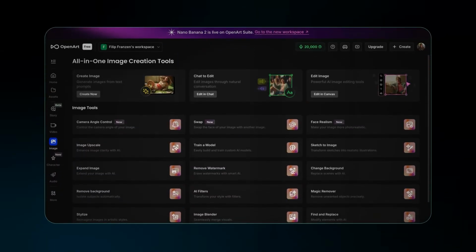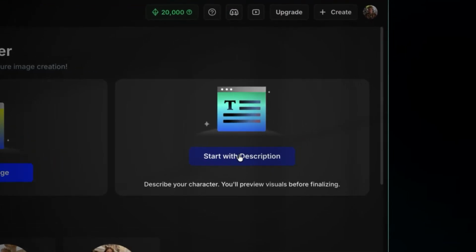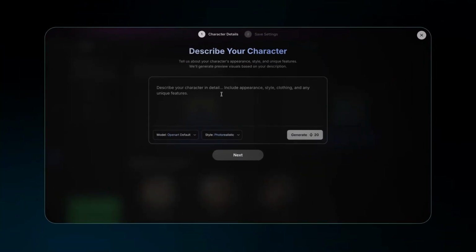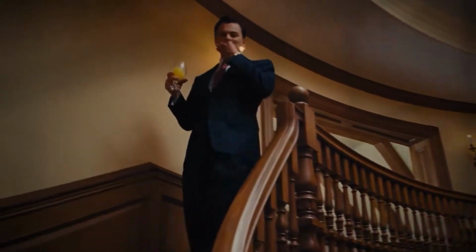Once you're inside OpenArt, go to Character and click on Create Character. Then select Start with Description. This is where we define the DNA of our influencer. But don't just start typing a random prompt. The niche is what determines monetization, so we need to structure this properly. This is the difference between building a brand and just generating a pretty face.